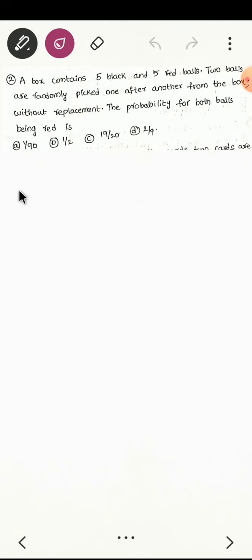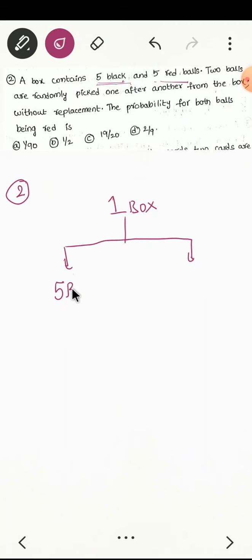Let us solve one more problem. A box contains 5 black balls and 5 red balls. That means the box contains a total of 10 items.